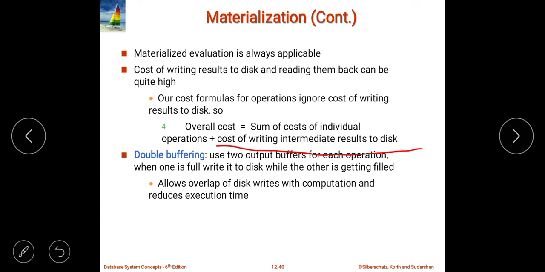Then I am going to store the second result into the memory. Then I am going to combine them. Then I need to come back. Again I need to evaluate the third expression, the third operation, and then we need to combine the results. So that's why the cost of writing the intermediate results into the disk is also involved. So the overall cost is nothing but the sum of the costs of the individual operations, plus the cost of writing the intermediate results, right?